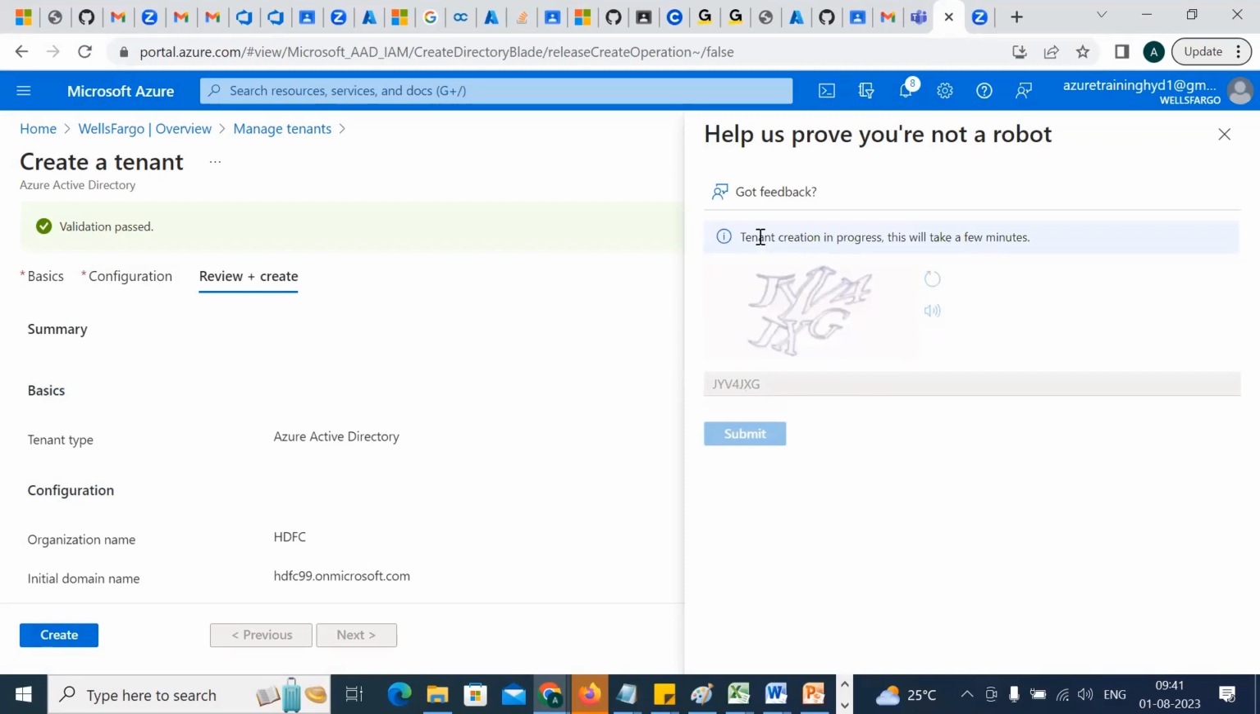It may take a few minutes. Hardly 2-3 minutes to create a tenant. After that, the tenant is created and it will show tenant creation successful. Click here to log in and switch to the tenant. We'll see that.